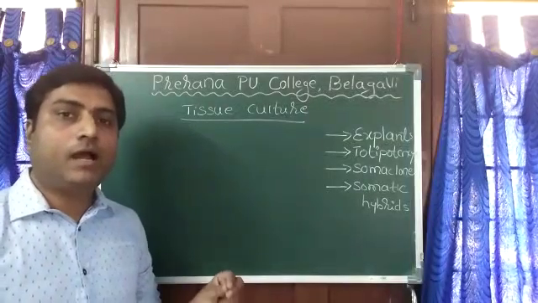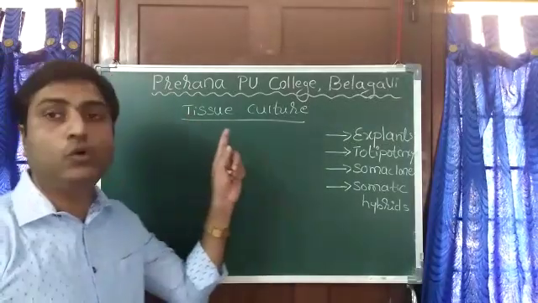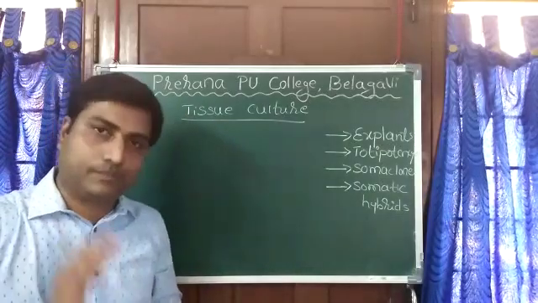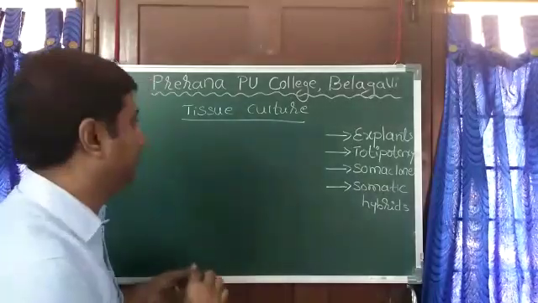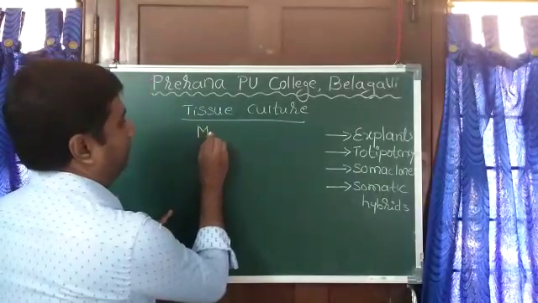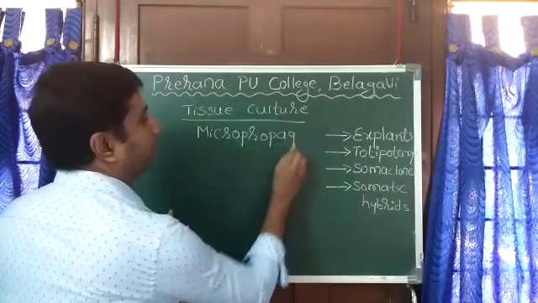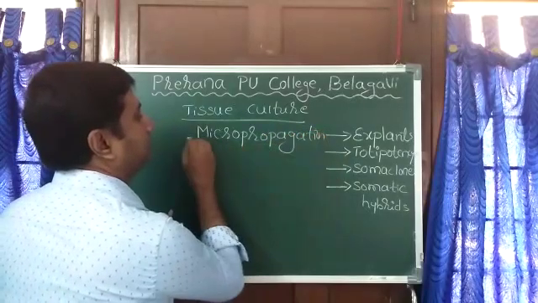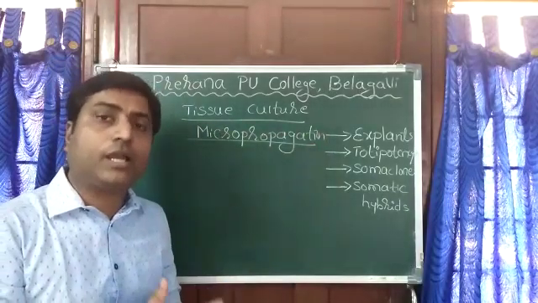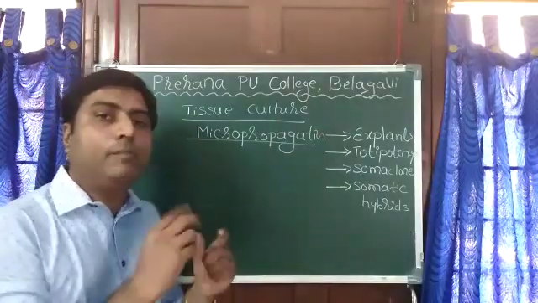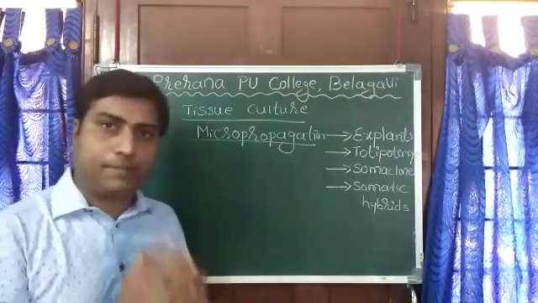Hello students, today's topic is tissue culture. Another important topic, tissue culture. What is this tissue culture? Tissue culture is also called by another name, micropropagation. Propagation means vegetative propagation, producing many plants. Why the word micro? Micro means something small. Let us see what exactly tissue culture is.